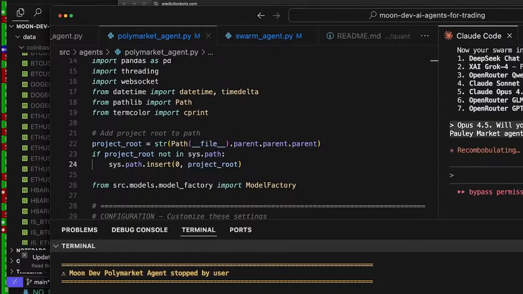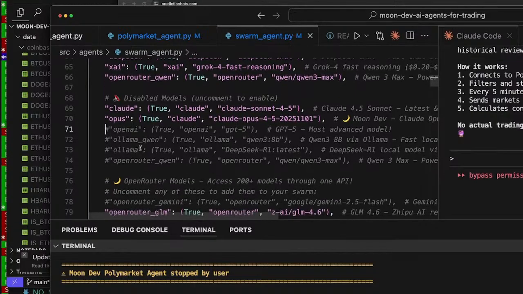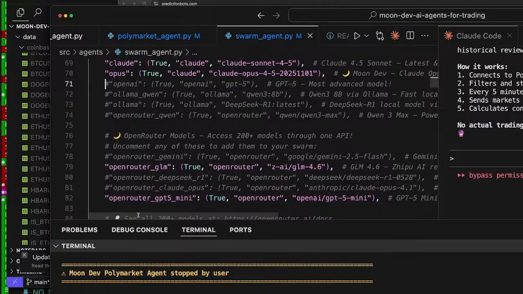So git commit: implemented Opus 4.5 to Swarm agent. As I said, I didn't have to change the Polymarket agent much because I just changed the Swarm agent. Now there's going to be a new model probably tomorrow and the next day and the next day. So this is going to get better and better. And that's why I'm so excited to be a data dog right now, a developer like you, because AI is just going to get better and better and better. And we benefit the most from it.